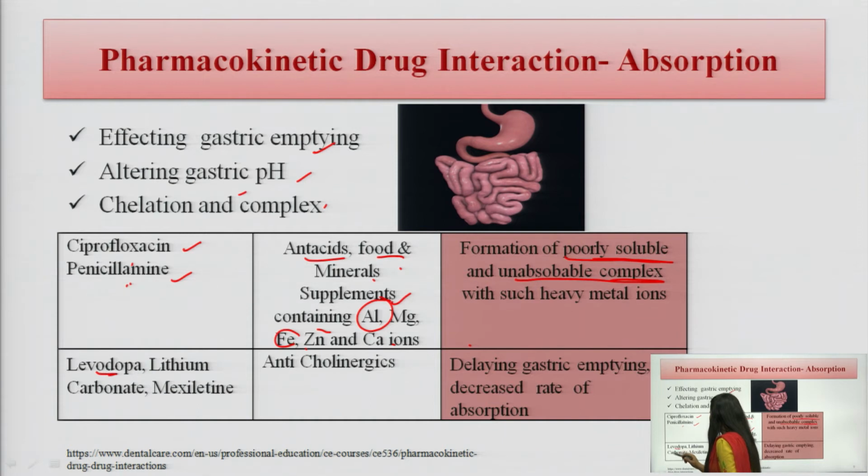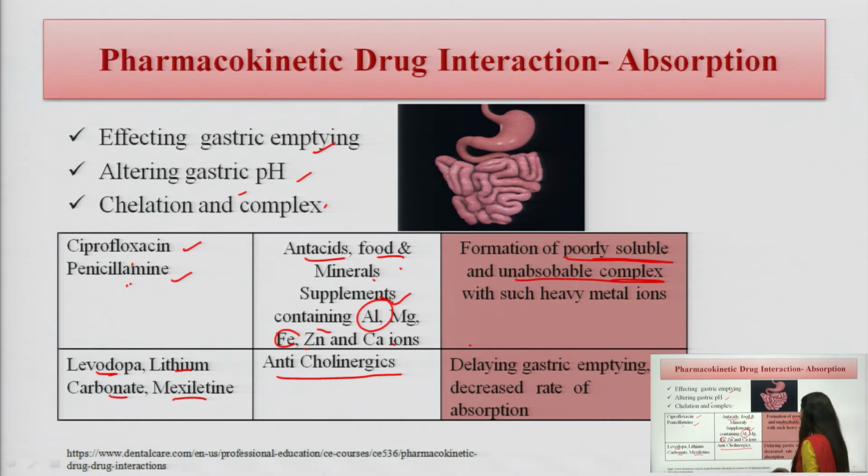Another example: levodopa, lithium carbonate, mexiletine. These drugs are interacting with anticholinergic drugs, and what happens? There is a delay in gastric emptying. When there is a delay in gastric emptying, the drug takes much more time to get from the stomach to the intestine region.